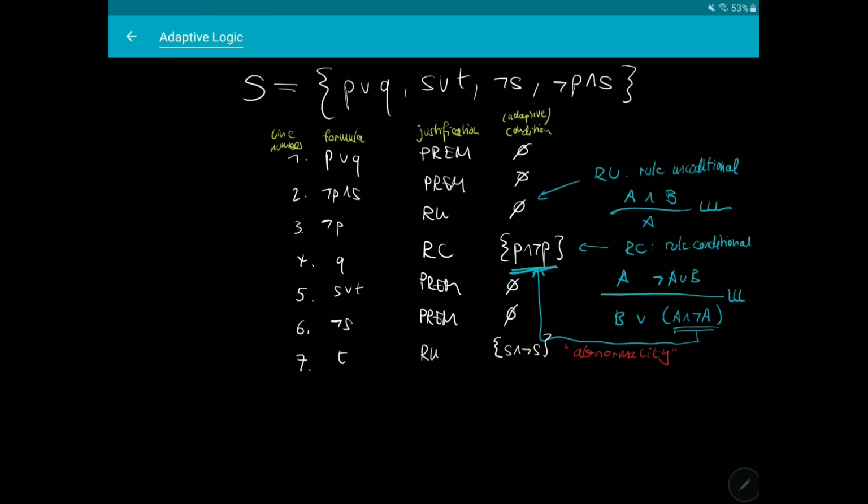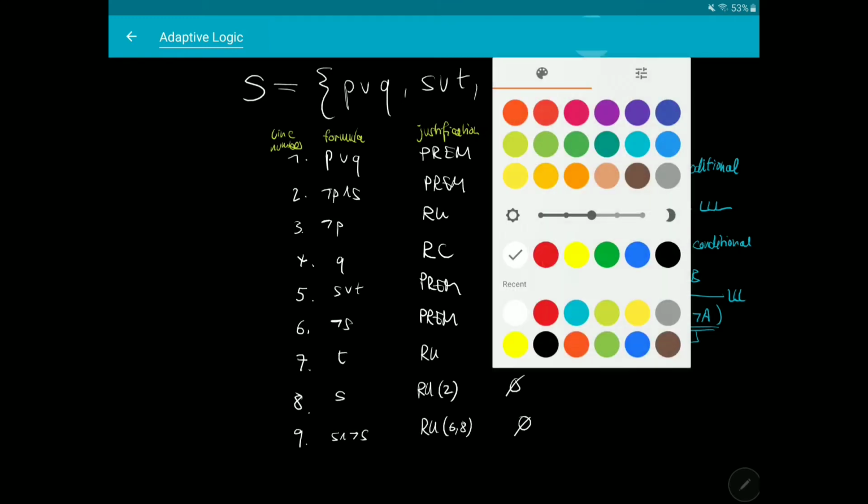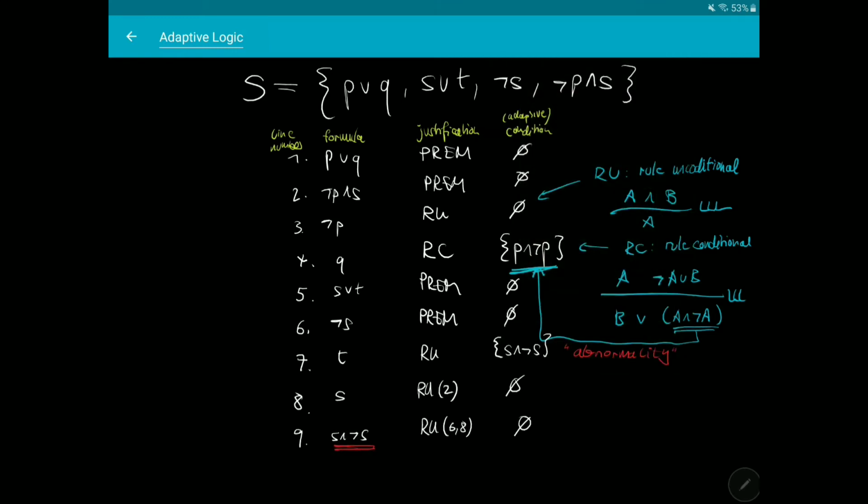So in the fourth column are listed so-called abnormalities, which in our case are contradictions. At line 7 you can see another application of the rule conditional, and there should be a RC rather than a RU, which derives again by disjunctive syllogism T, but again on the condition that a certain contradiction does not hold, in this case S and not S. Now at line 9 you see something interesting, namely S and not S is derivable on the empty condition, and at this moment line 7 has to be retracted.